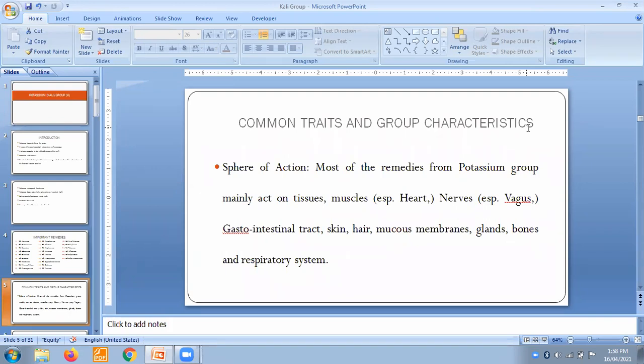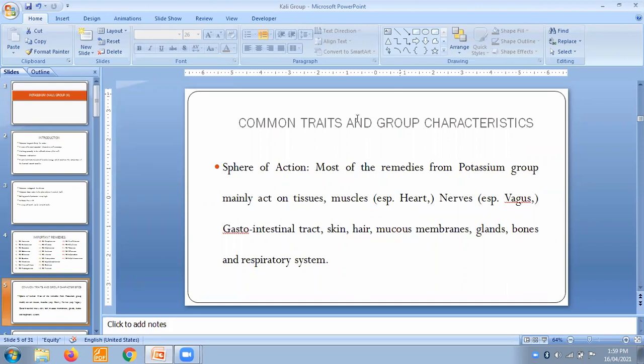Because the remedies come from the same group, it gives you some similar characteristic symptoms, because of the doctrine of signature. So it is really important to understand how this group has evolved and how they throw characteristics.